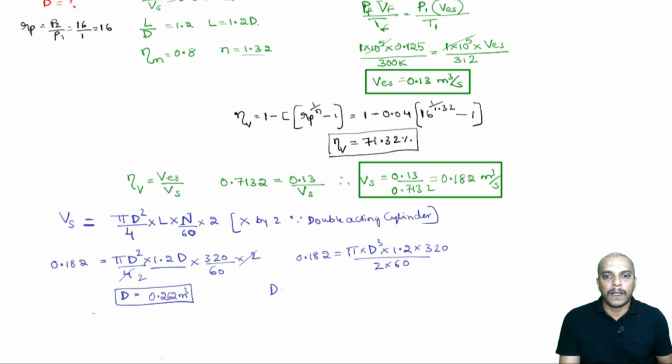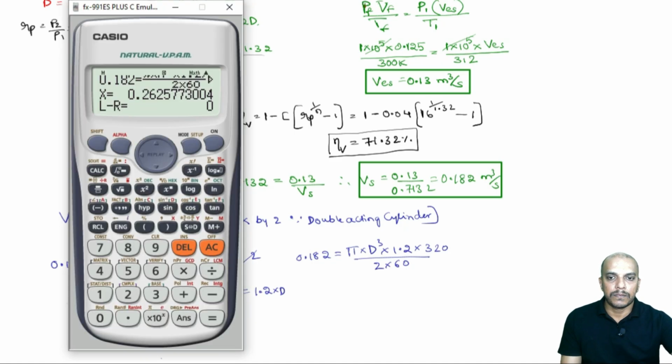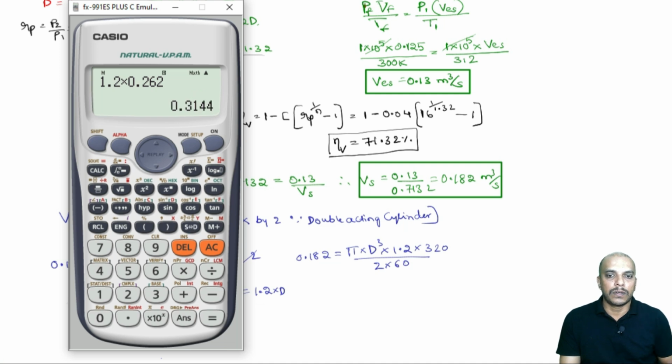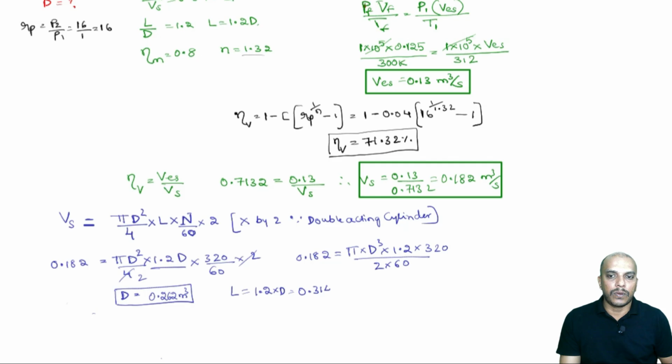Meter, and L is equal to, we know, 1.2 times the diameter. So, 1.2 times the diameter will be 1.2 multiplied by 0.262, which is 0.314. Sorry, the diameter is in meter. Now, this is 0.314 meter.